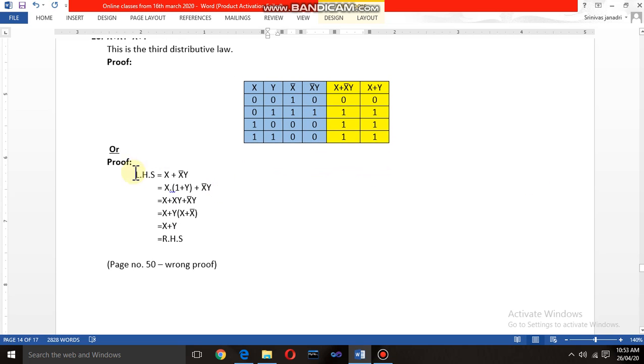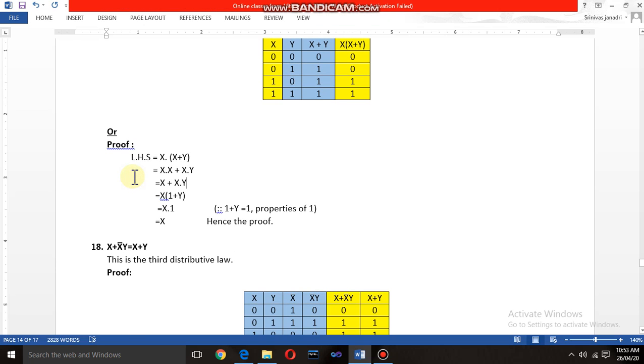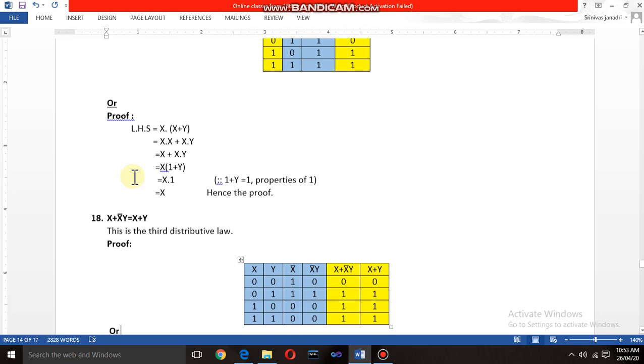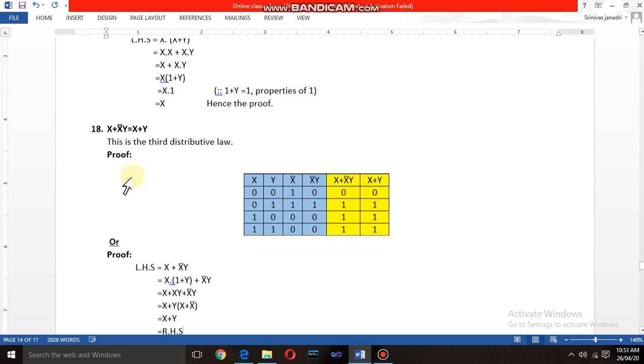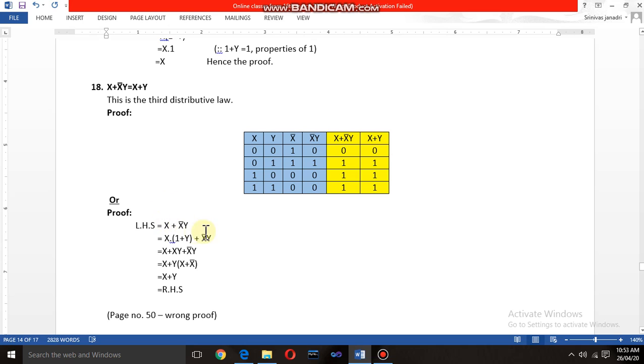Here, proof by the logical algebraic method, where I am again considering the LHS value. The LHS value is x plus x complement y, and through that I am going to achieve the RHS value. Let us see, x plus x complement y. Here I am multiplying the value 1 plus y, which is nothing but 1. If you have any value called x, it means x into 1, and x into 1 is nothing but x again.